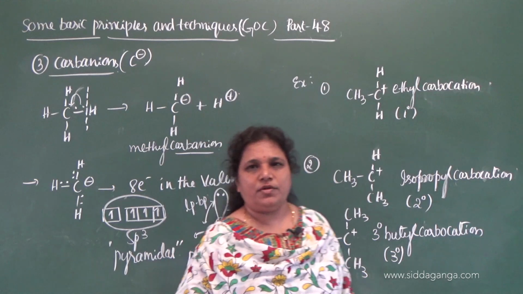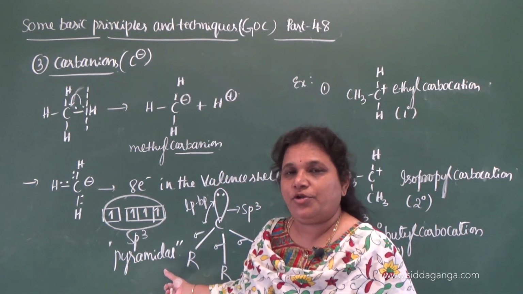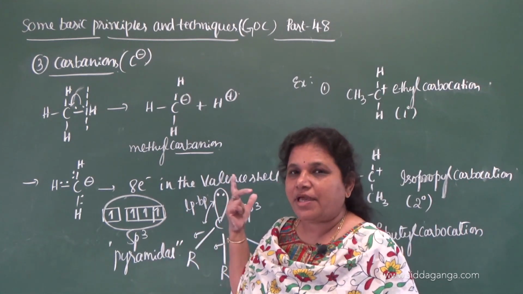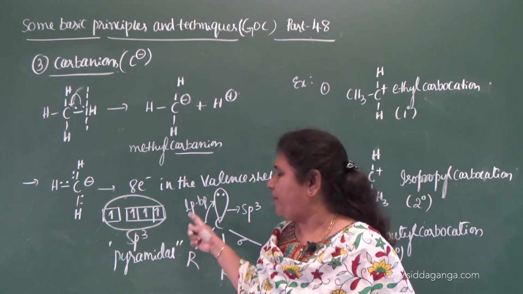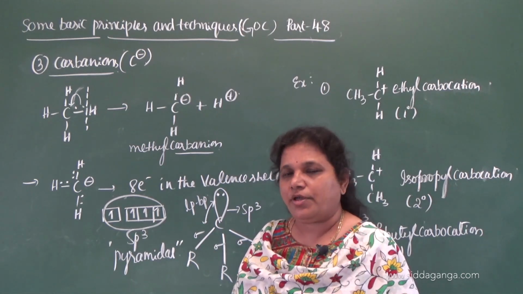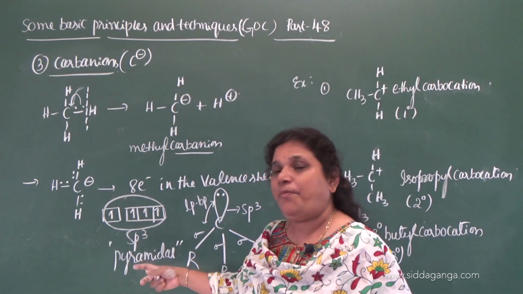Correct? You know why there is a change in the geometry of the molecule due to the presence of a lone pair of electrons, and you know the VSEPR theory that you have studied in your chemical bonding unit. Due to lone pair, bonded pair repulsion, there is a distortion in the geometry of the molecule, and therefore tetrahedral geometry changes to pyramidal shape.